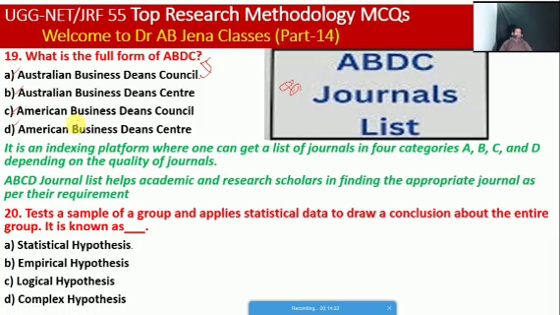So friends, let us discuss what is ABDC. It is an indexing platform where one can get a list of journals in 4 categories, that is A category, B category, C category and D category, depending upon the quality of a journal. The ABDC journal list helps academic and research scholars in finding the appropriate journal as per their requirements. So that is the meaning of ABDC, the journal list and indexing platform.